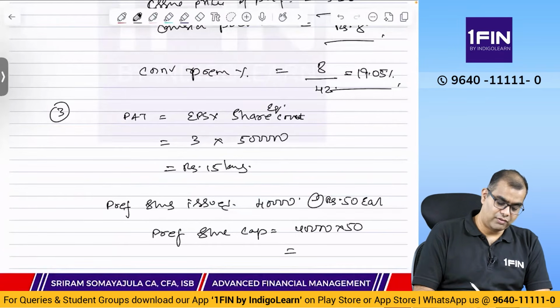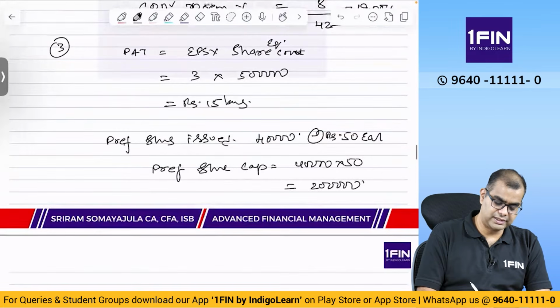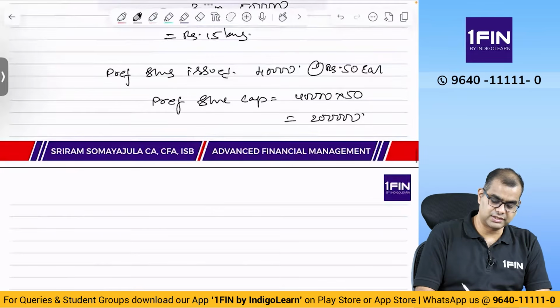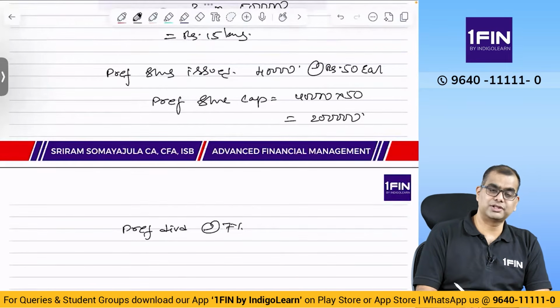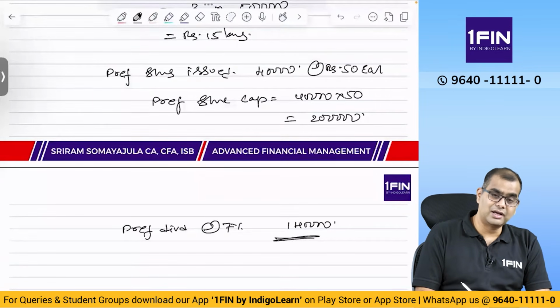Correct? What is the preference dividend? At 7% of 20 lakhs it is 1,40,000. Why are we computing this? Because the earnings available to equity shareholders, EAESH, is equal to rupees 15 lakhs minus 1,40,000.